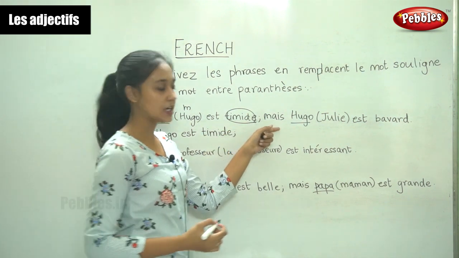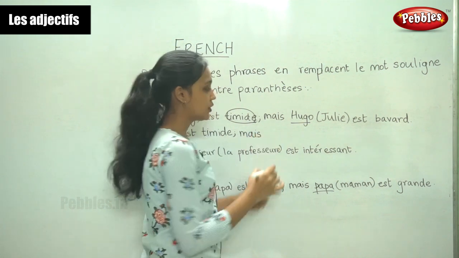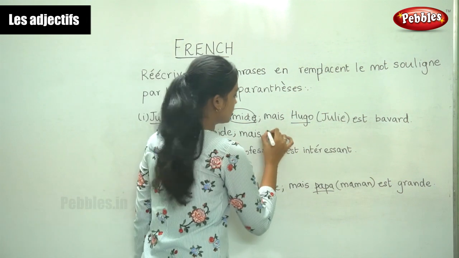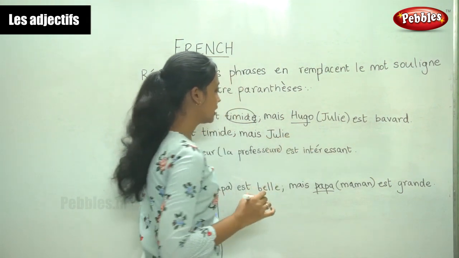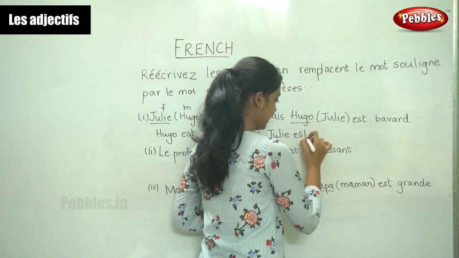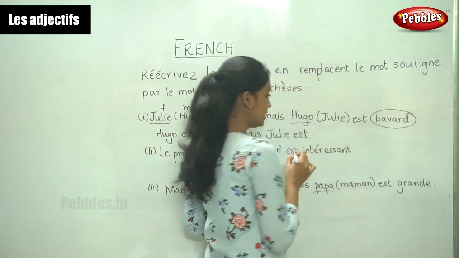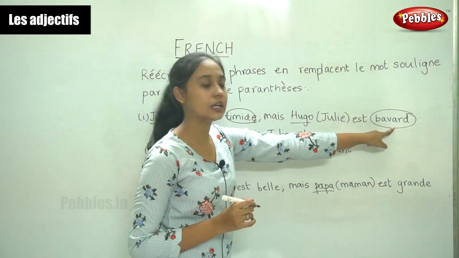Now the next part of the sentence, mais, we need to replace the underlined word with the word in the bracket. So instead of Hugo, we write Julie. Mais Julie est, and the adjective here is bavard, and this noun is masculine. So this is the masculine form.